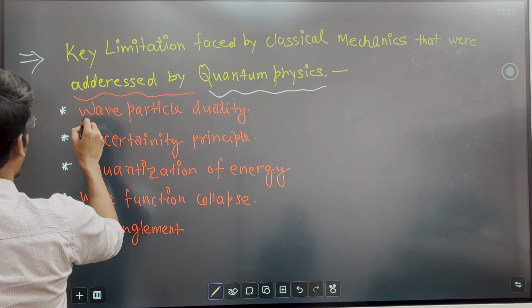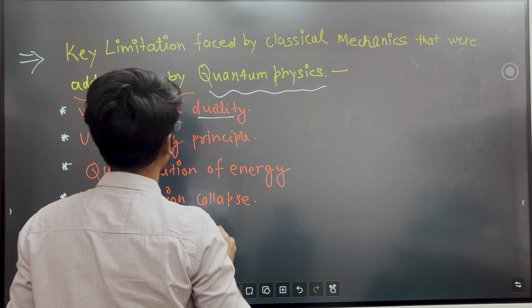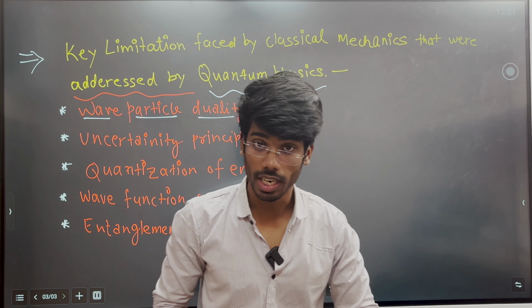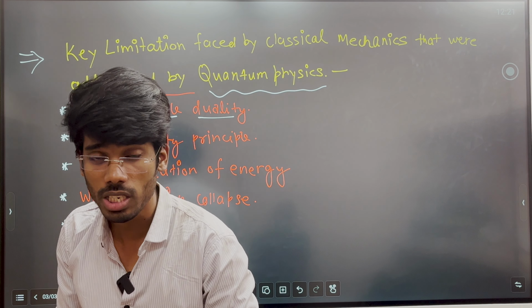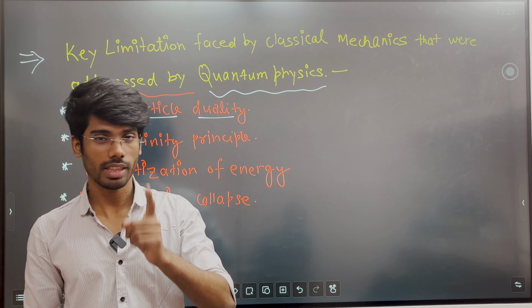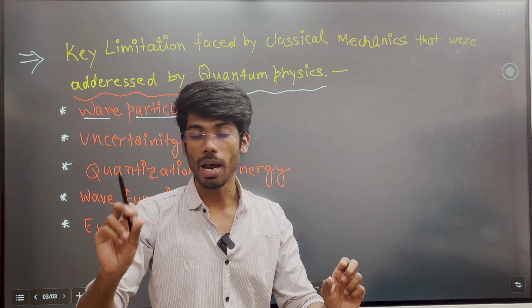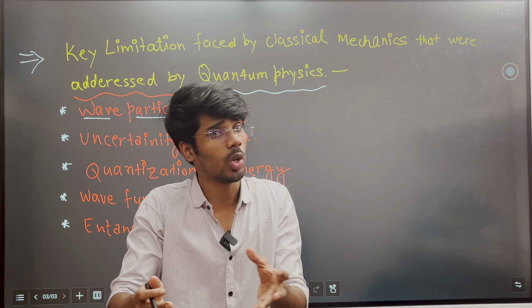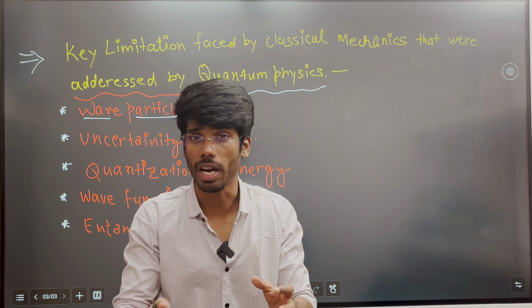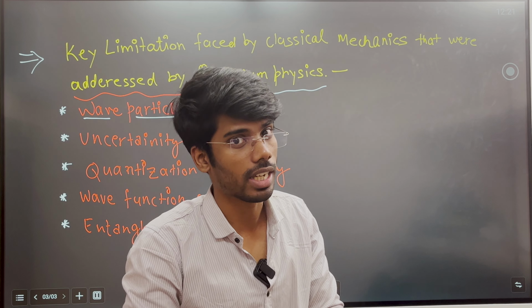Wave particle duality could not be explained by classical mechanics, because classical mechanics says a particle is a particle, not a wave. Wave is a wave, particle is a particle. A particle cannot be a wave, and a wave cannot be a particle. This is what classical mechanics says.